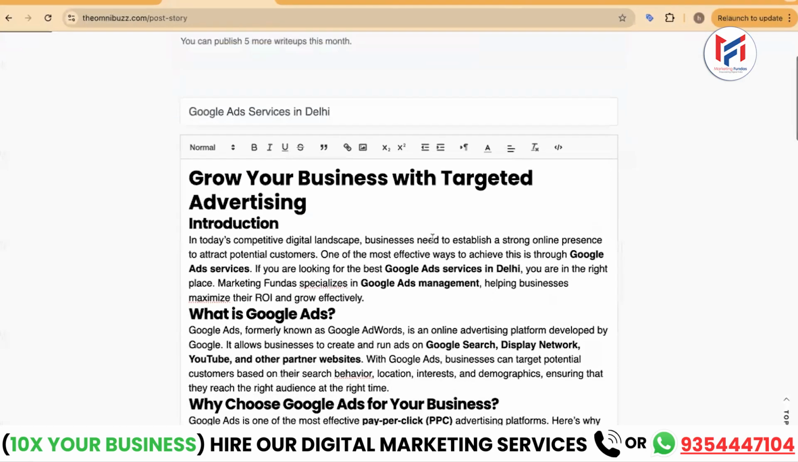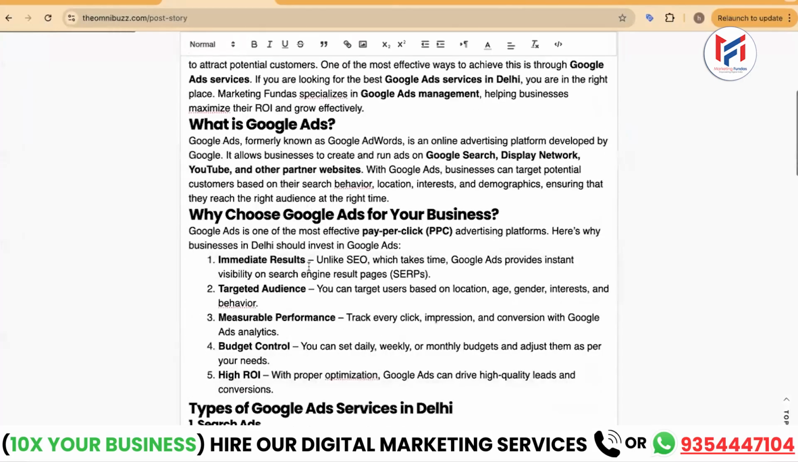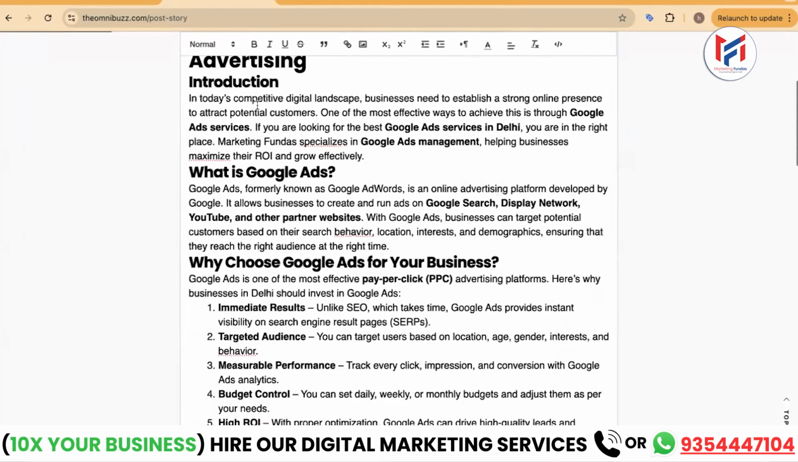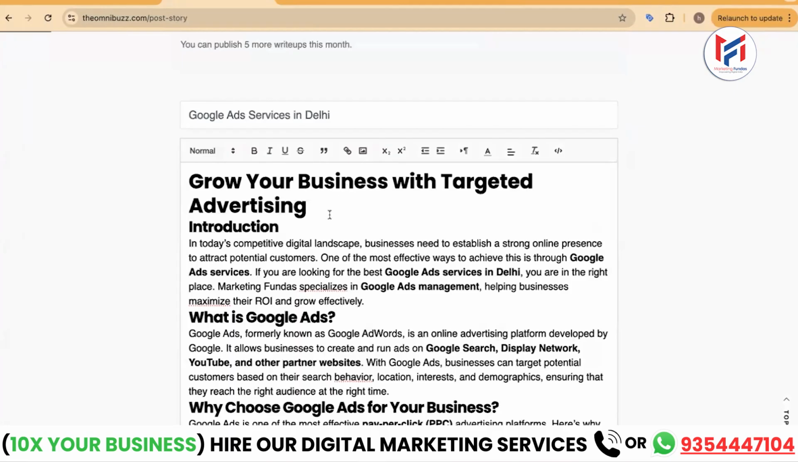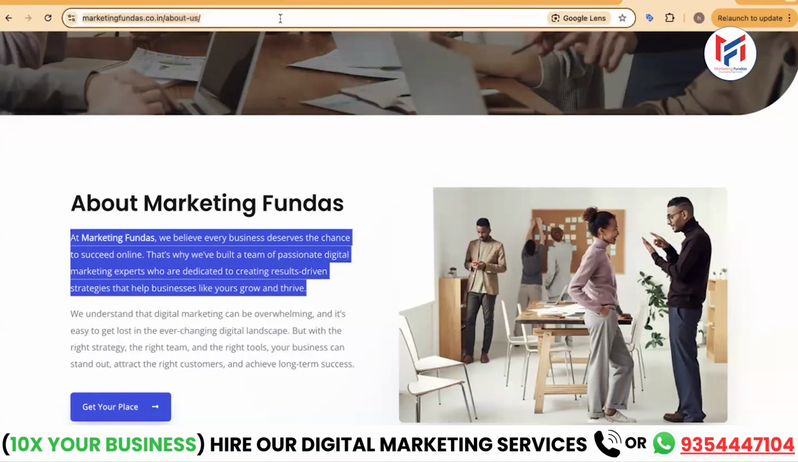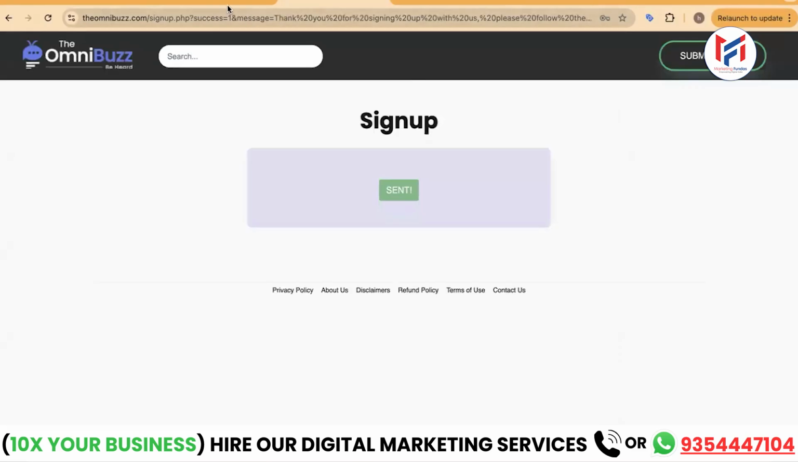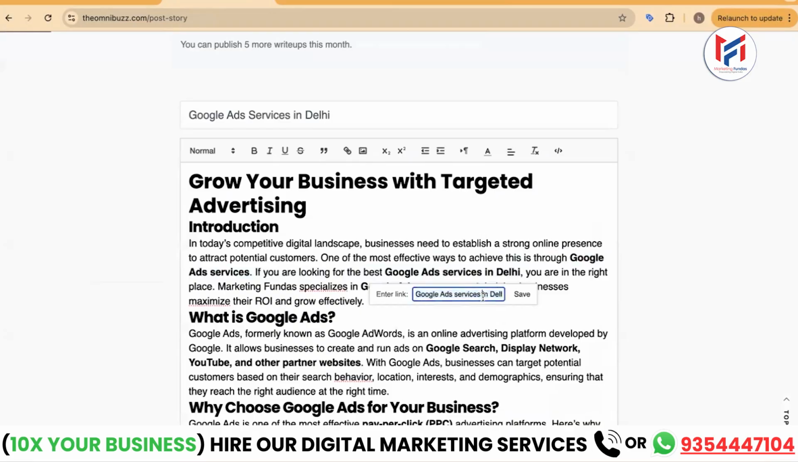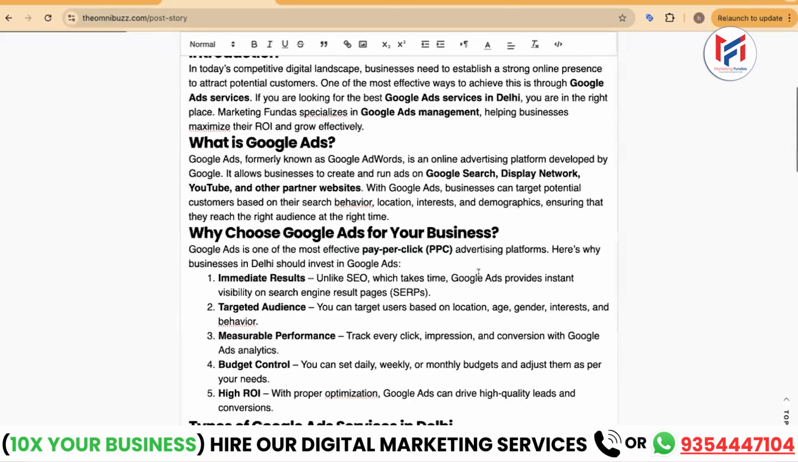So here we will paste the content, and whatever editing you want to do, like adding colors or images, you can do that all from here. After doing all this, if you want to add a link like Google Ad Service in Delhi, just select this, go to the link section and simply paste the link here. For example, I want to give the link of my website's homepage or whichever page I want. So I'll paste the link and then save it. And here I have successfully added my link. And then I will submit this story.